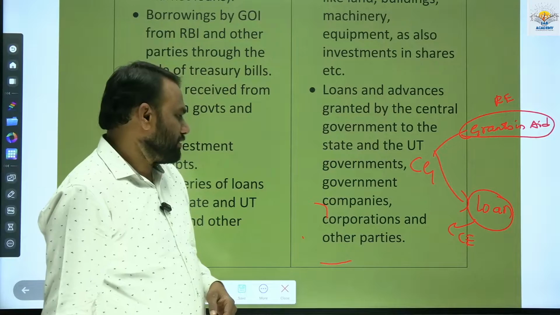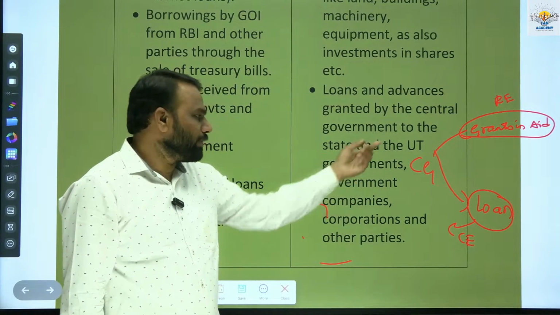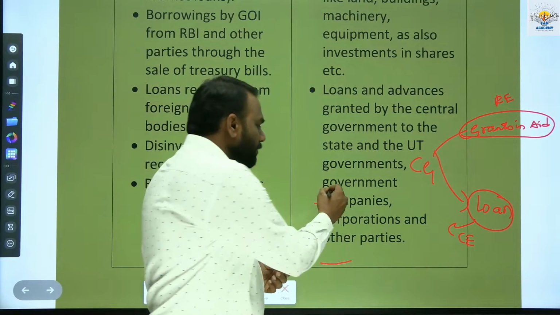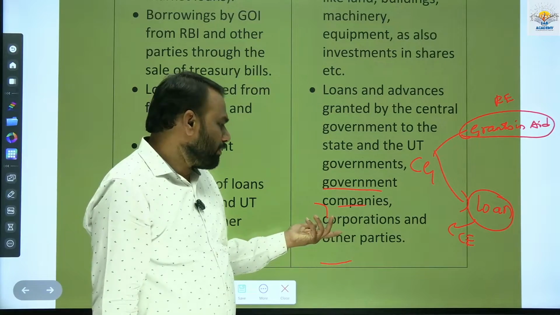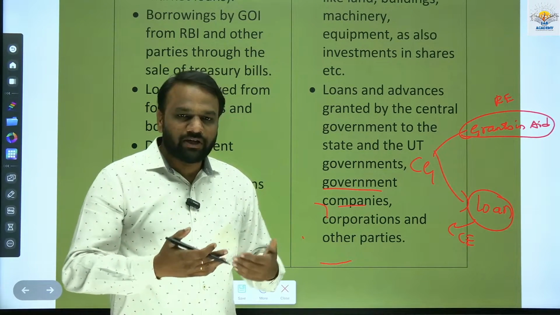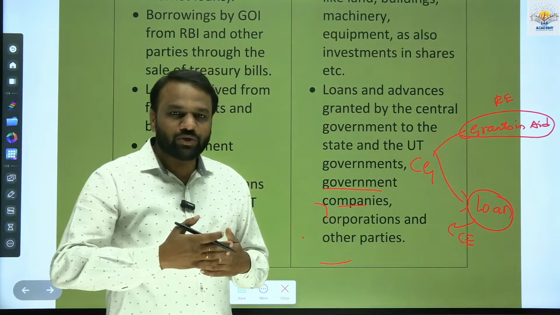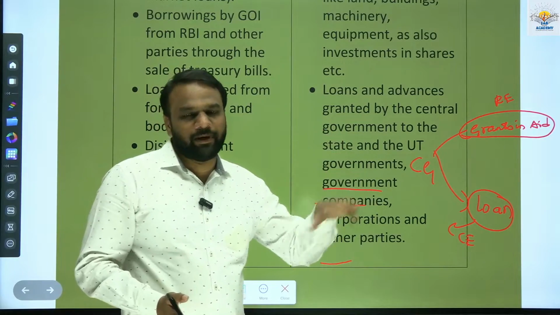Next, it may be a loan to a state government, a union territory, or some government companies, as I mentioned, BSNL, some corporations or other parties. Whenever it extends a loan, it is giving out money, and when money is going out, it is expenditure. So this expenditure will be counted under capital expenditure.